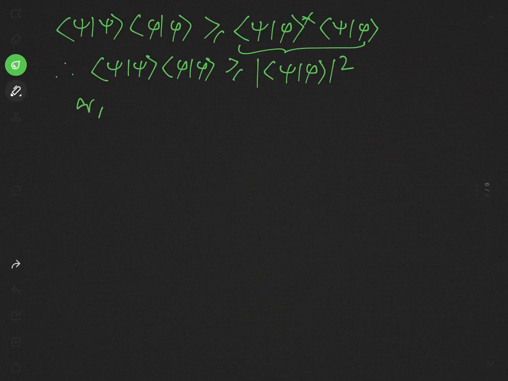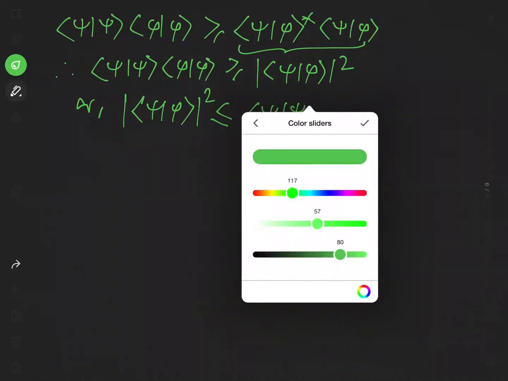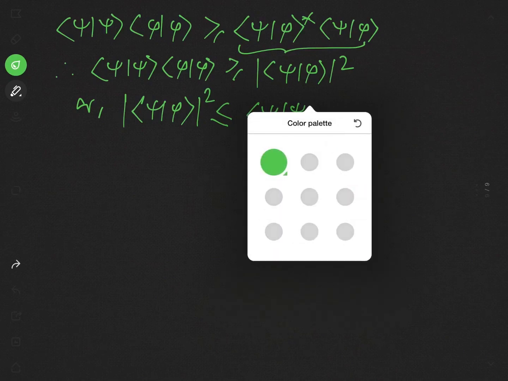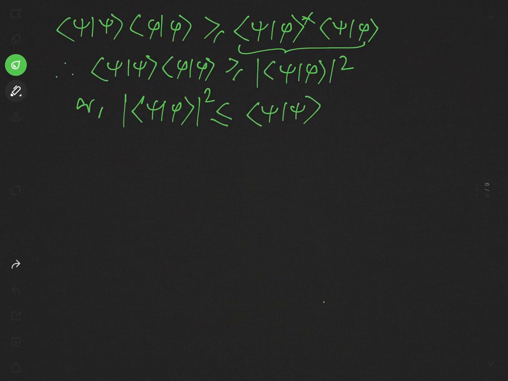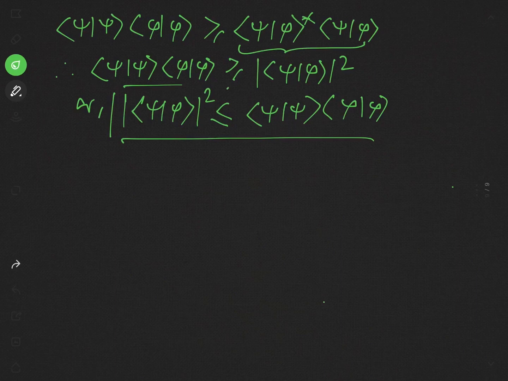Or we may write it as the mod of the product of psi with phi squared is less or equal to the product of psi with psi times the product of phi with phi, and this is the Schwarz inequality.